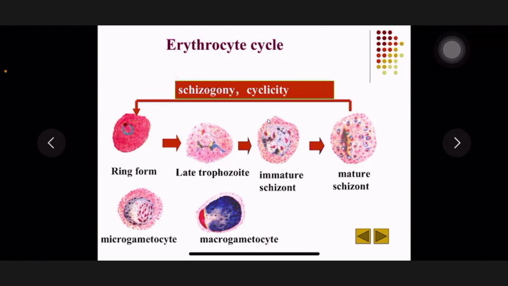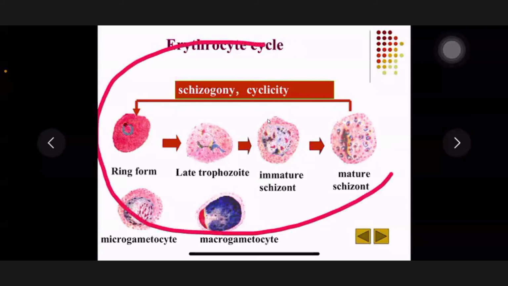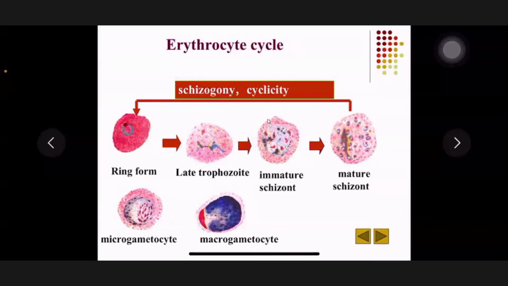So, how many stages can we find in the donor's blood RBCs? So many. And all of the plasmodium stages are injected into the receivers.